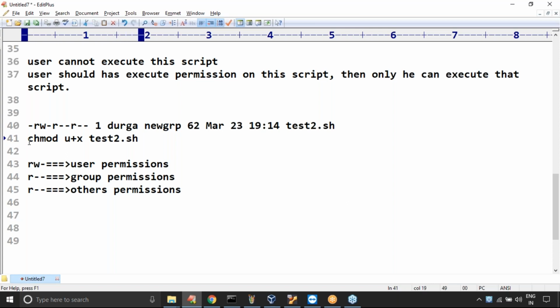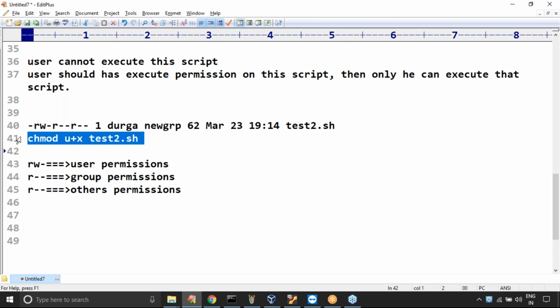What is the meaning of this one? Can you please confirm? chmod u+x test2.sh. For the test2.sh file, for the user, please add the execute permission. Any doubt about this one? Please observe that. Sir, it may be difficult for just a few minutes, but nothing is there in the remaining area. Just be aware. This is the only command we are going to use.